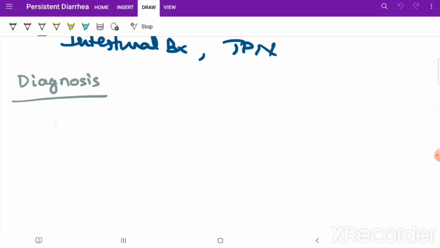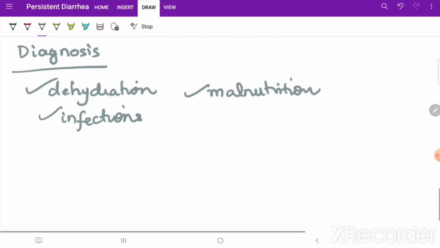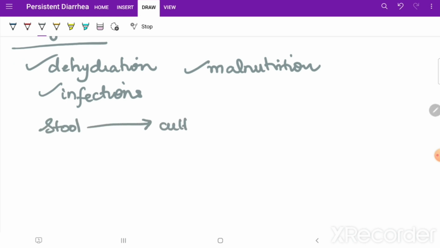You will see whether there is dehydration, whether the patient is malnourished, whether the child is having other infections, and these are the emergency risk factors, and you will be sending stool for culture.